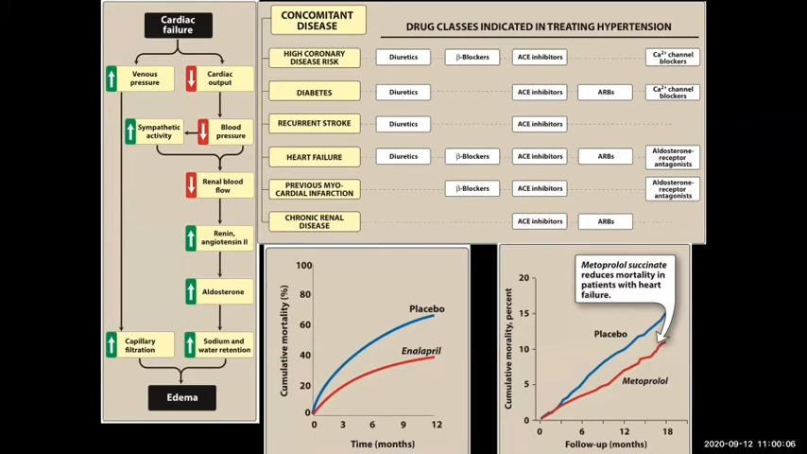They reduce both the preload and afterload. What the ACE inhibitors and angiotensin receptor blockers do is they inhibit the release of angiotensin, or they stop the angiotensin's action at the angiotensin receptor 1. So ACE inhibitors and angiotensin receptor blockers are very effective drugs for the case of heart failure.